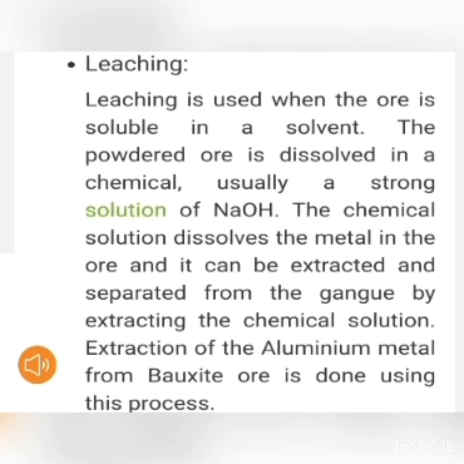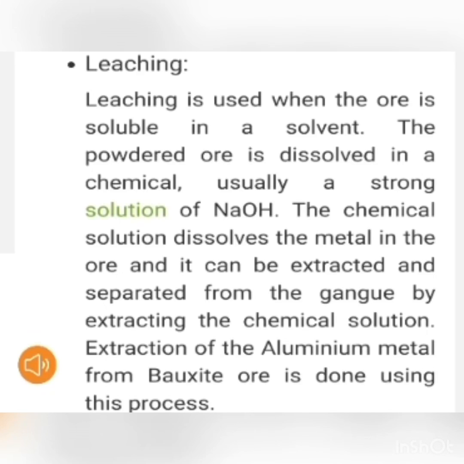The last method for concentration of ore is leaching, or we also call it chemical separation. This works on the principle that the ore and impurities have different solubility towards a particular solvent. In this process, the powdered ore has to be treated with a suitable solvent. Sodium hydroxide is one of the very common and strong solvents.